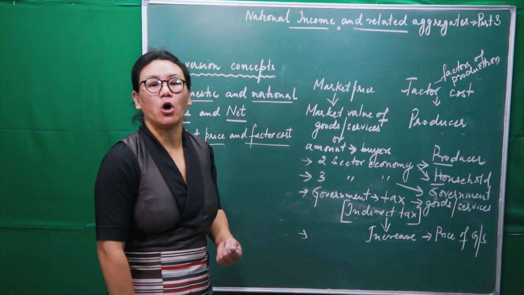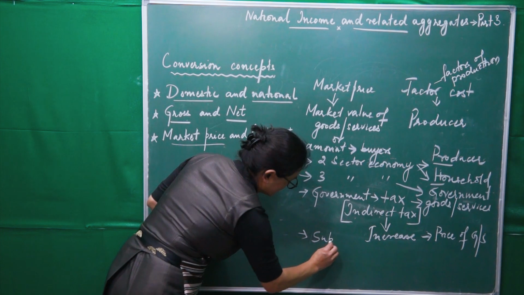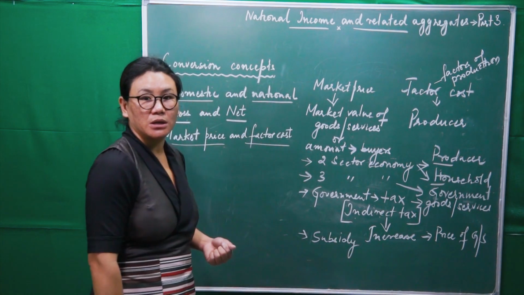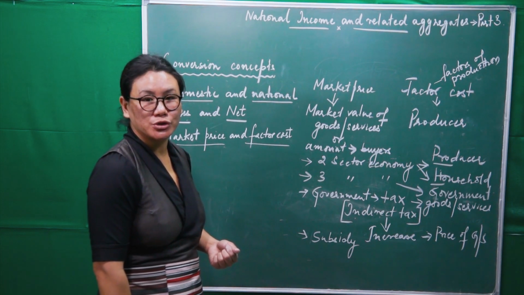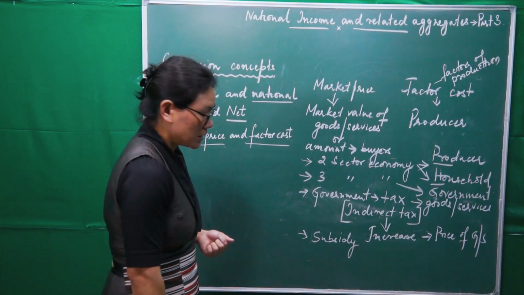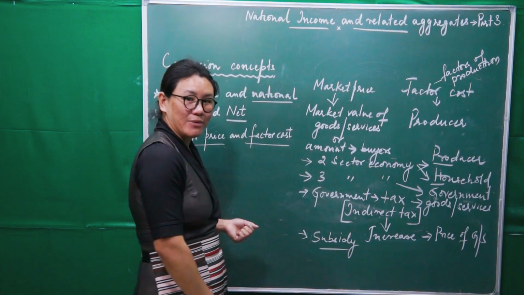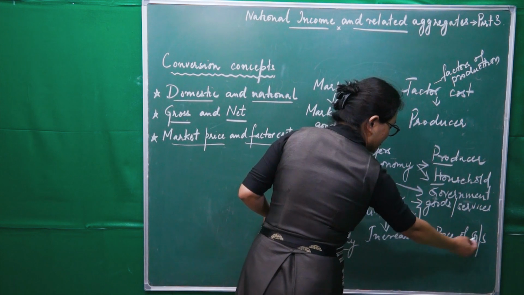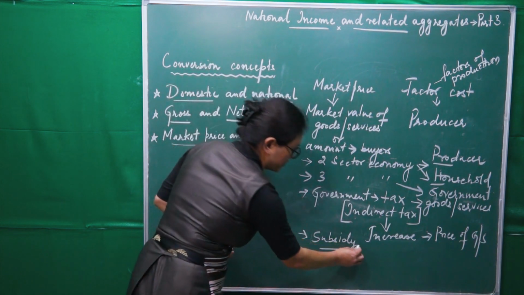But government also offers subsidy in the process of production to the producer, right? Now, if subsidy is given, then what will happen to the market price of goods and services? It will reduce.